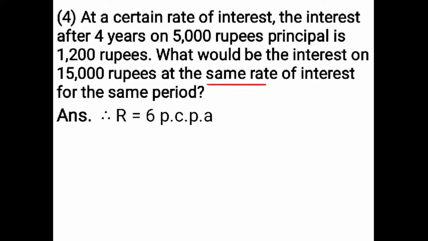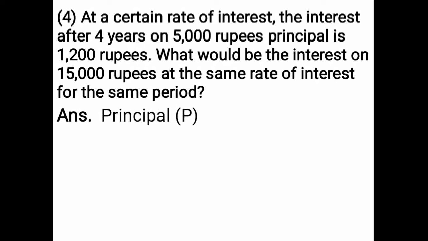Same rate of interest means the rate of interest which you found on first principal 5,000 rupees, that is 6 PCPA. So you have to write rate of interest 6 PCPA when you are finding interest on second principal. Same period means time, you have to take the same 4 years even when you are finding interest on second principal. So let's start solving.